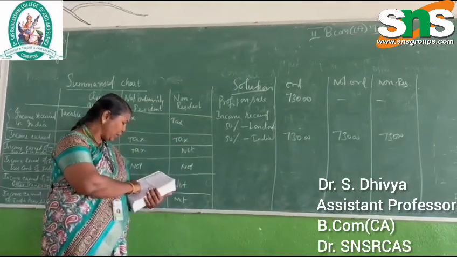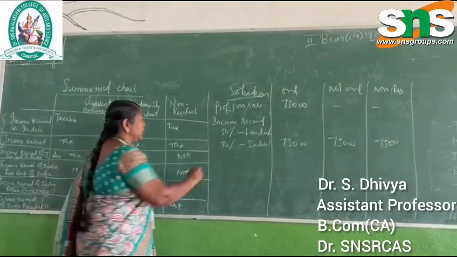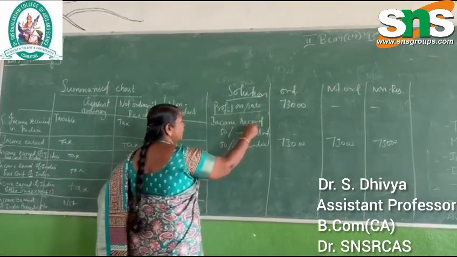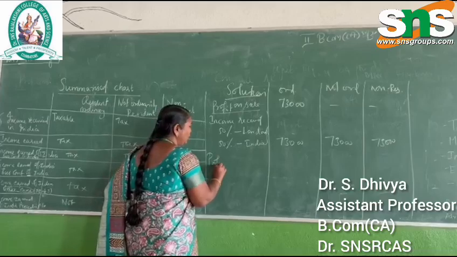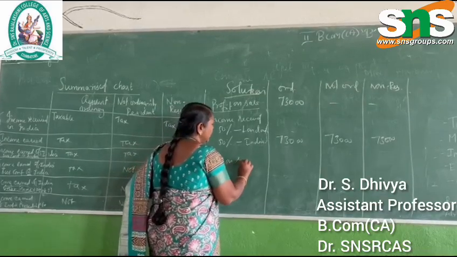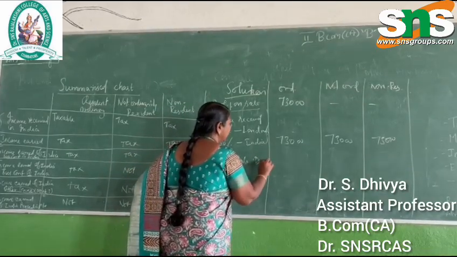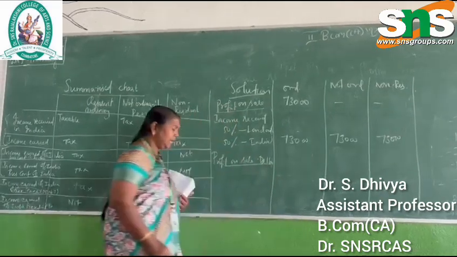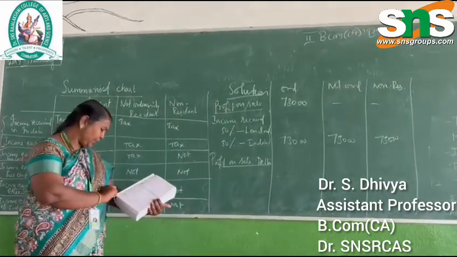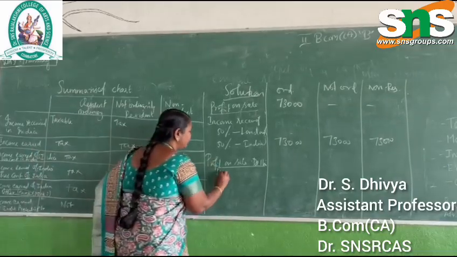Second point, profit on sale of plant in Delhi. This profit on sale we have received in Delhi, so within India. The total amount is 1,02,000.